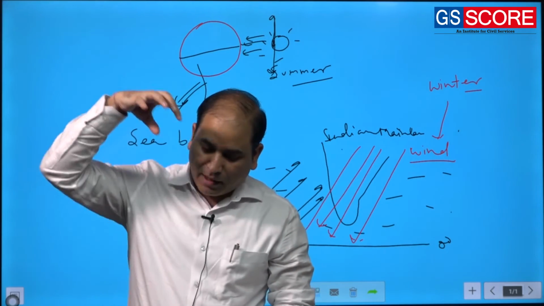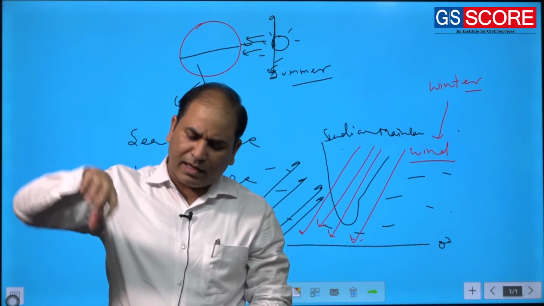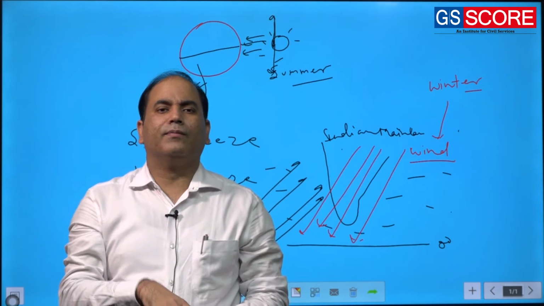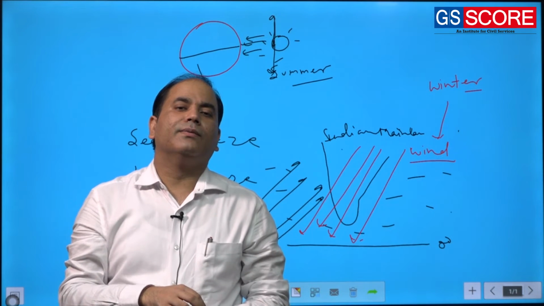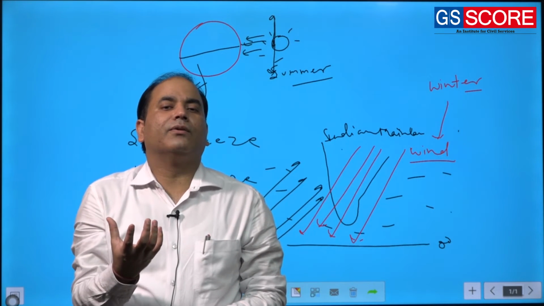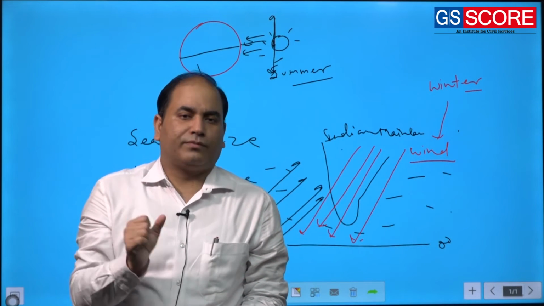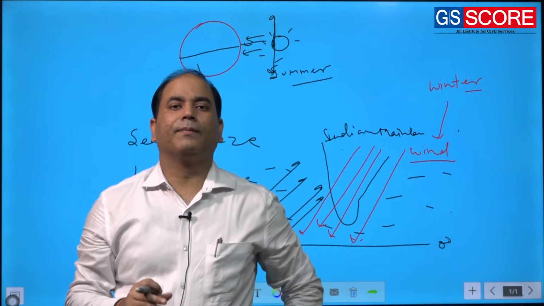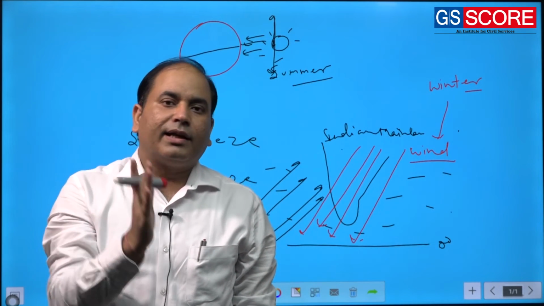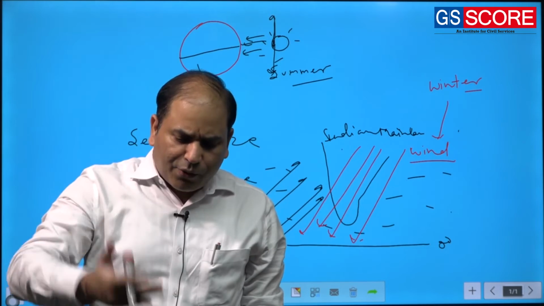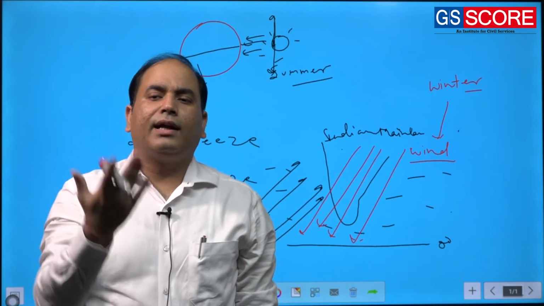When the amount of sunlight, the amount of energy, is the same, and at the same latitude both land and ocean are present, the same amount of energy will raise the temperature over the ocean, but definitely the rise in temperature over the land will be more. So the land will get quickly heated up as well as quickly cooled, compared to the ocean.